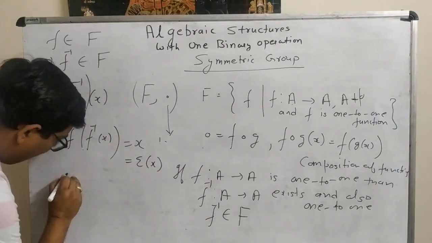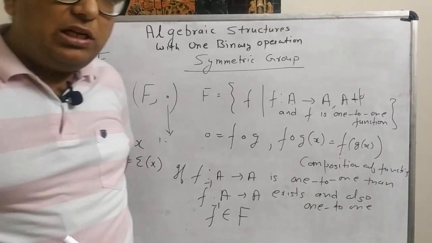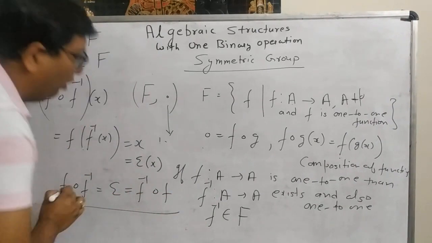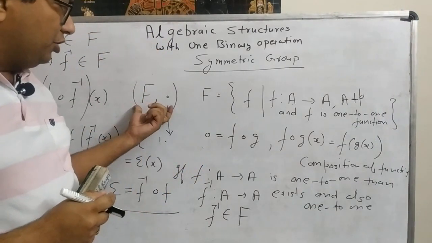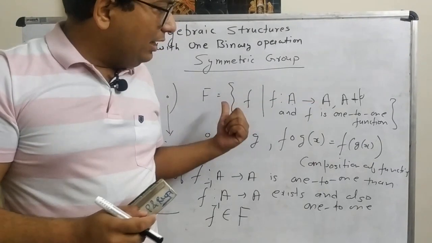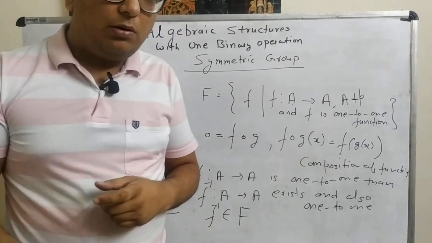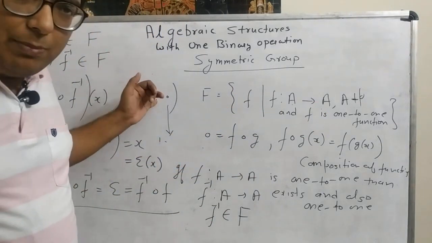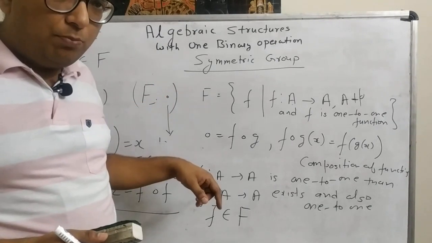So we conclude that f of f inverse is equal to the identity element of the algebraic structure. Similarly, we can prove that this is equal to f inverse of f. So till now we have proved that if we take this algebraic structure in which the capital F is the set of all the functions from set A to A, and these functions are 1-1 and onto, and this binary operation is function composition, then this becomes a binary operation. It means the operator is closed under F, and associative by the definition of the composition of functions.